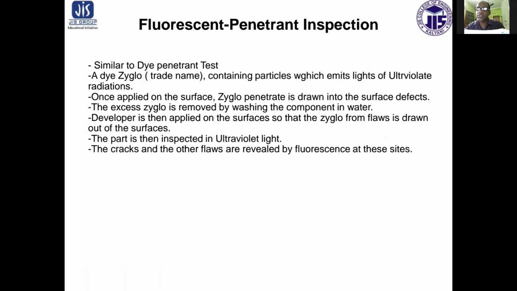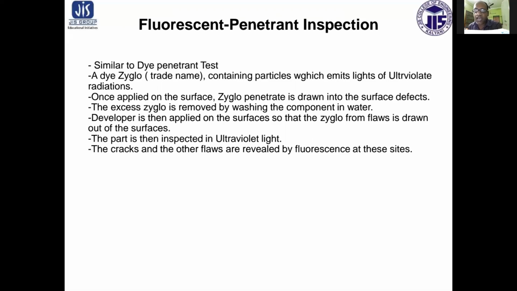So next is the fluorescent penetrant test. This test method is similar to the dye penetrant test. A dye called Zyglo, which is the trade name, containing particles which emit ultraviolet radiation light. When it is applied on the surfaces, Zyglo penetrant is drawn into the surface defects.